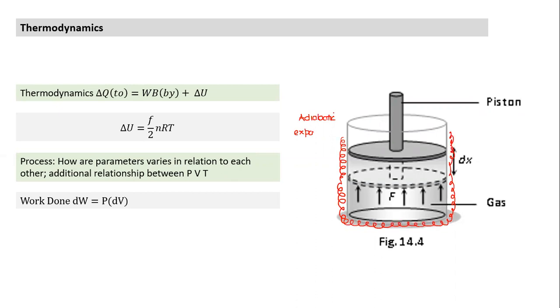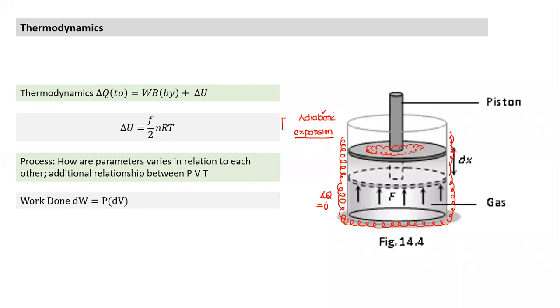Then what else do I need to do? Just insulation will not lead to expansion. I surrounded it so that heat transfer doesn't take place. Delta Q becomes 0. What else do I need to do to have adiabatic expansion? Insulation has ensured delta Q is 0, adiabatic. But what would lead the gas to expand? What else needs to be done? Can someone think of what else needs to be done in this case?